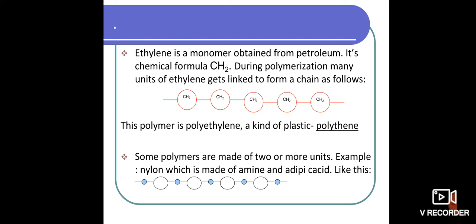Polymerization is adding each single monomer into a group. So during polymerization, many units of ethylene get linked into the form of a chain, as shown in the given picture.